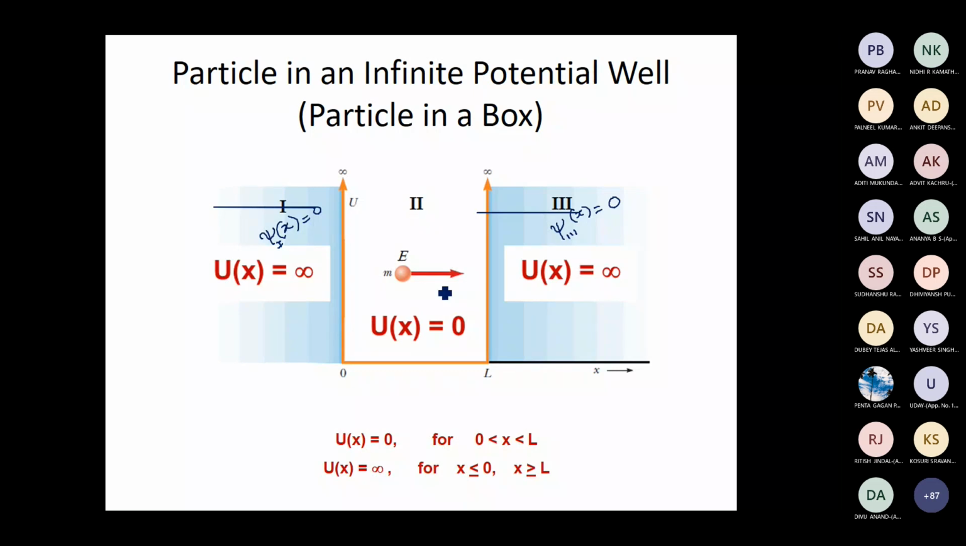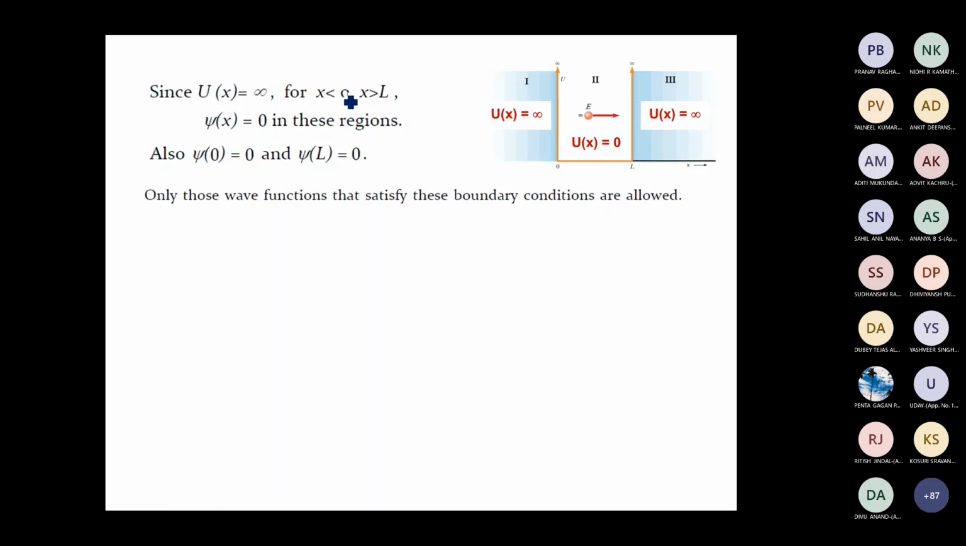So in region 2, in order to find the wave function, we need to solve the Schrodinger wave equation. Since the potential energy is infinite for x less than 0 and x greater than L, the wave function is 0 in region 1 and region 3. So we can write psi of x equal to 0 in region 1 and region 3. And because psi of x is 0 in the regions x less than 0 and x greater than L, we can tell that the wave function at x equal to 0 and the wave function at x equal to L also will be equal to 0.